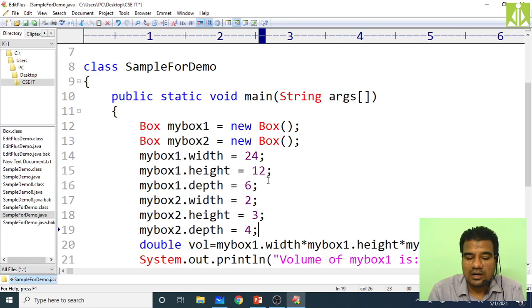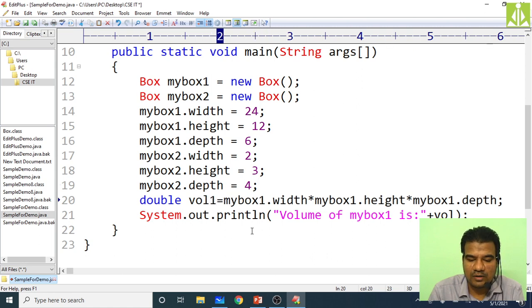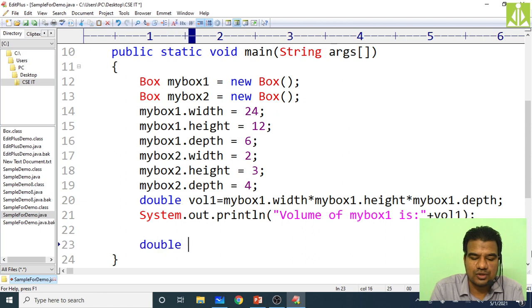So now calculate this, make this as volume 1, because this is my box 1, right? So I'm going to take volume 2 as well. Here we are printing volume 1. Now calculate volume 2. Double, see, the declaration at any point of time you can do in Java. No need to go to the declaration area and do the declaration.